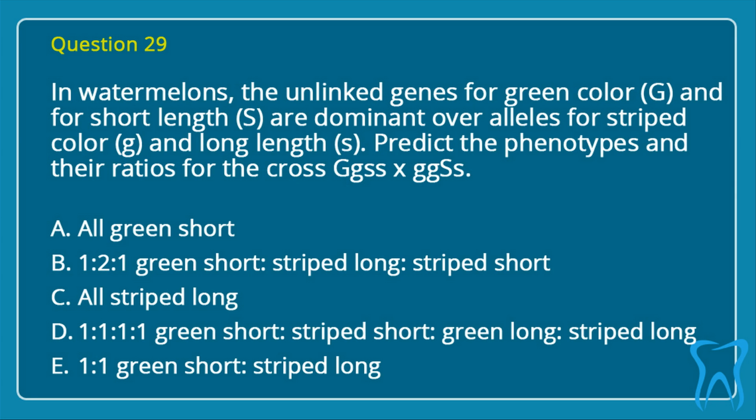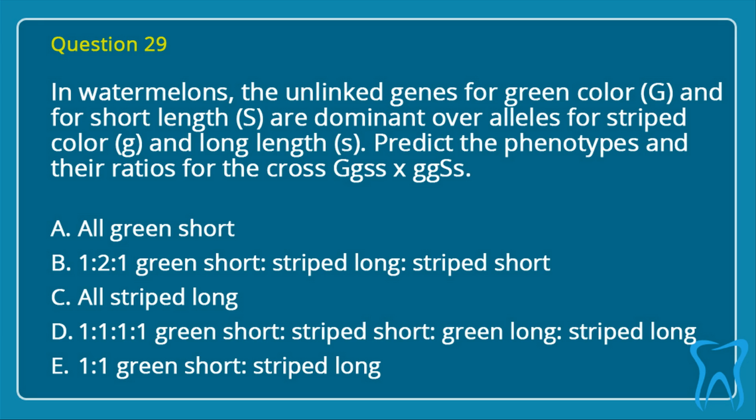Question 29. In watermelons, the unlinked genes for green color, G, and for short length, S, are dominant over alleles for striped color, g, and long length, s. Predict the phenotypes and the ratios for the cross GgSs multiply ggss. A. All green short. B. 1 to 1.